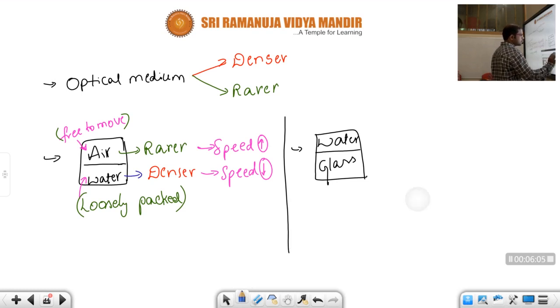Children, see here, if we compare the density of molecules, or the arrangement of the molecules, in water the molecules were loosely packed, and while coming to the glass, tightly packed, children.